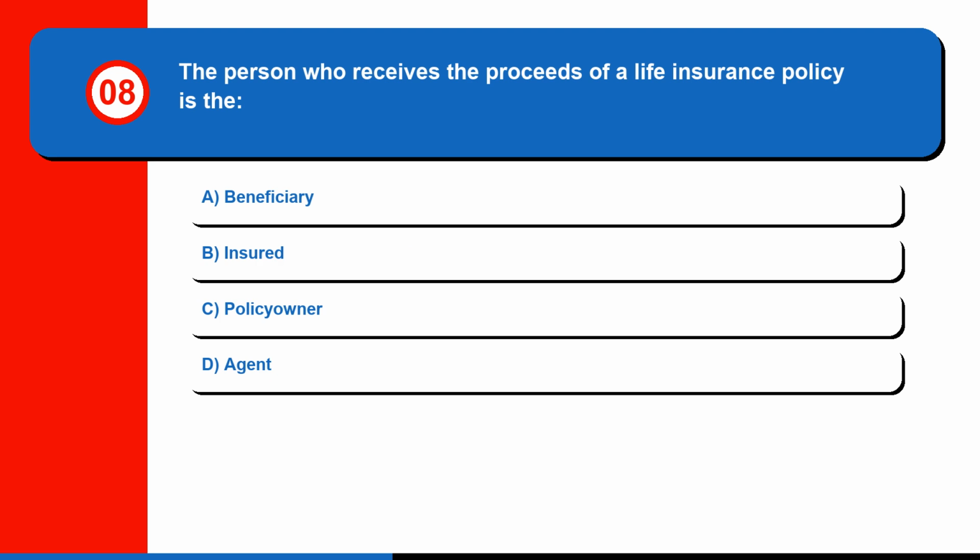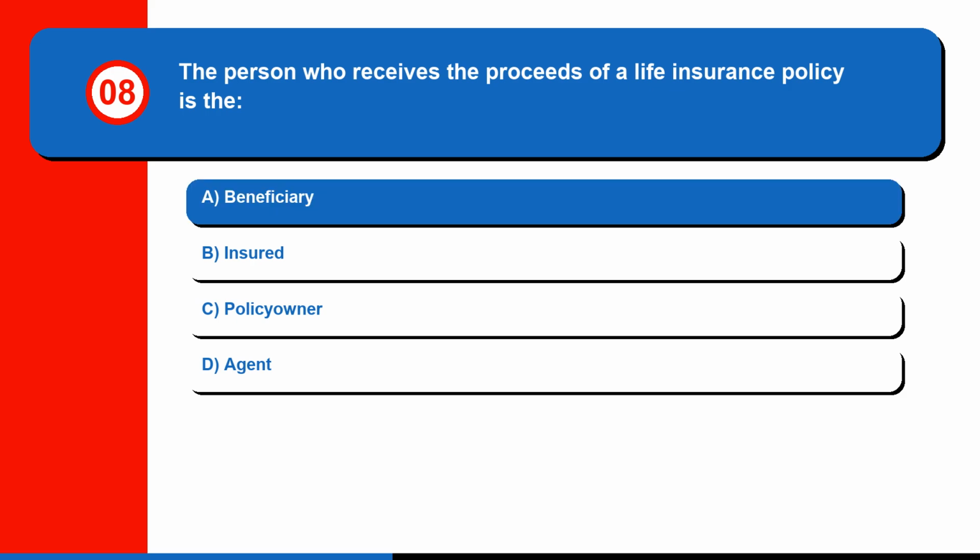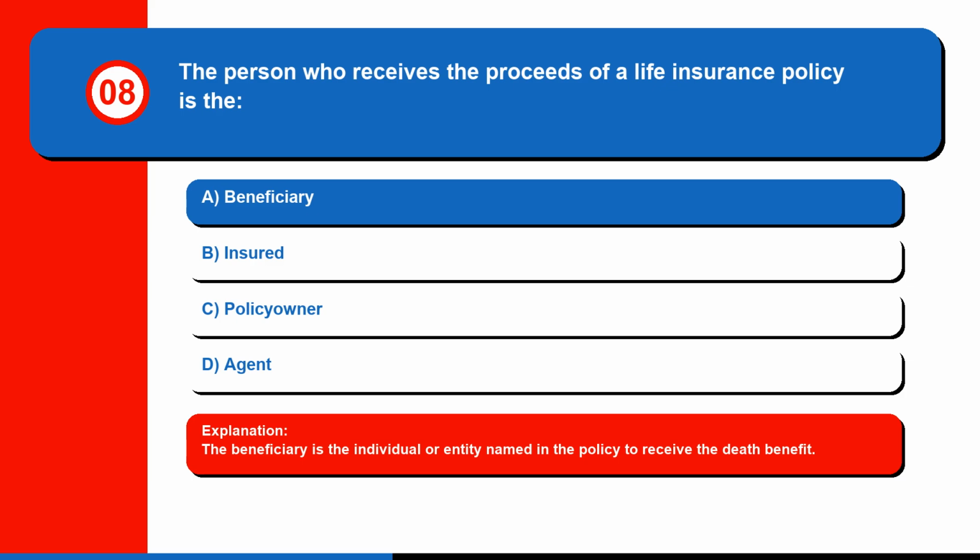Question 8. The person who receives the proceeds of a life insurance policy is the A. Beneficiary, B. Insured, C. Policy owner, or D. Agent. The correct answer is A. Beneficiary. The beneficiary is the individual or entity named in the policy to receive the death benefit.